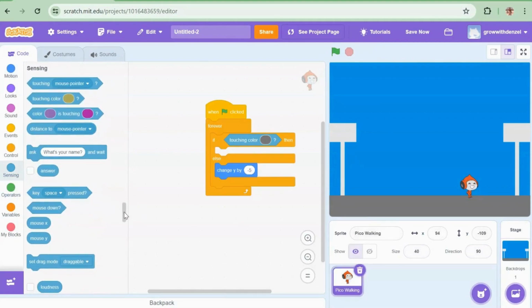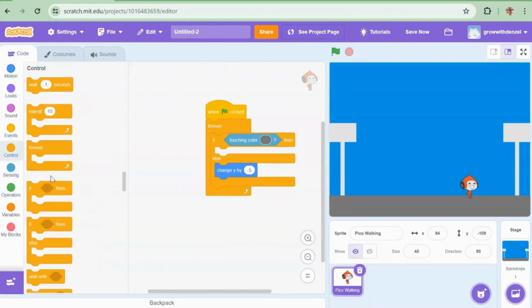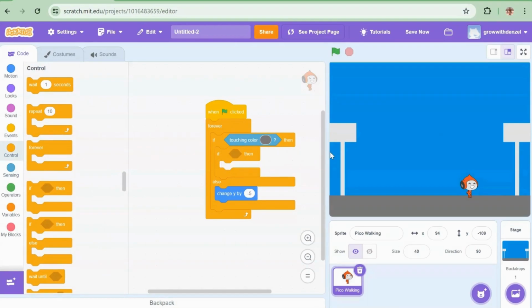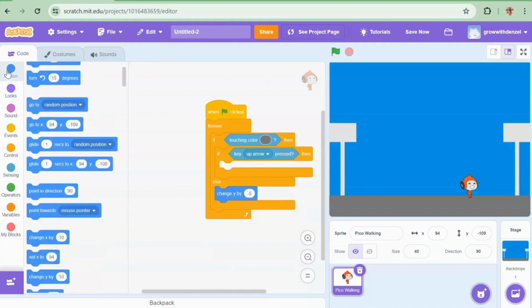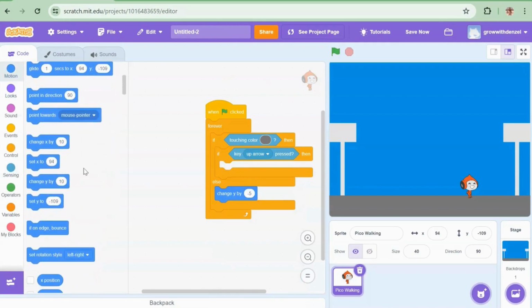Now let's make it jump. You only want to make it jump when it's touching the ground, because if it jumps in the sky, that's out of the ordinary. So you bring in the if touching, you bring in key space, you click up arrow, then you change y by 100.